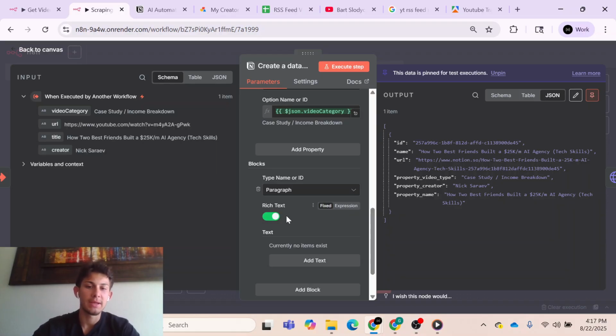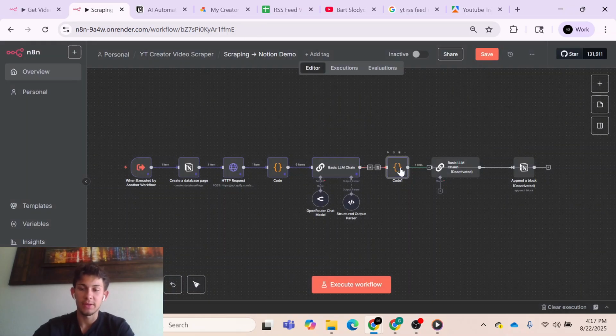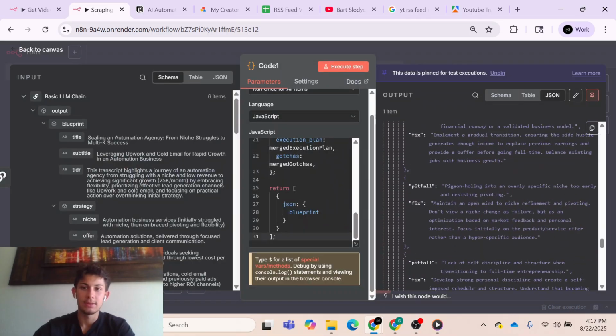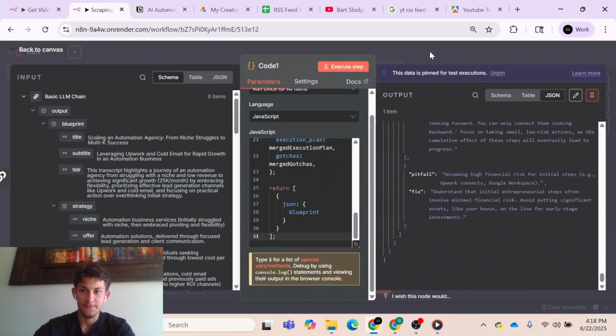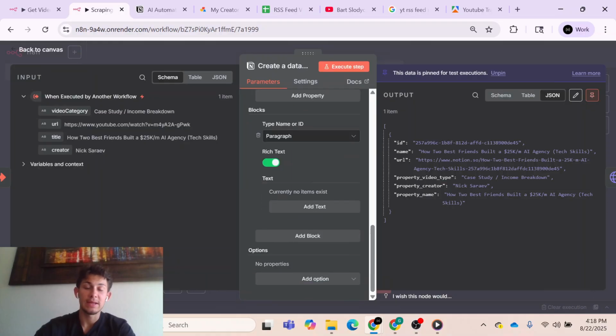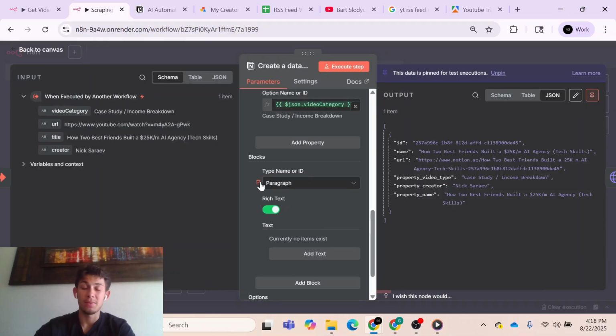The problem here is that you can only send up to 2,000 characters in every block of rich text to Notion. Obviously over here, if we were to grab this, it's not 2,000 characters, even after we ask AI to format it. It's much more than that. That's why I didn't add a block in this node.